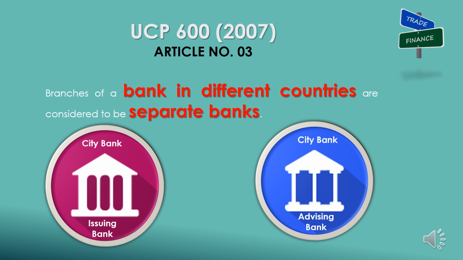This clause is about the branches of a bank in different countries. Clause: Branches of a bank in different countries are considered to be separate banks. Sometimes branches of the same bank in different countries are involved in the same credit. For example, credit is issued from a branch of Citibank in USA and advising bank is a branch of Citibank in China. In this case both the branches in USA and China will be considered as separate banks.